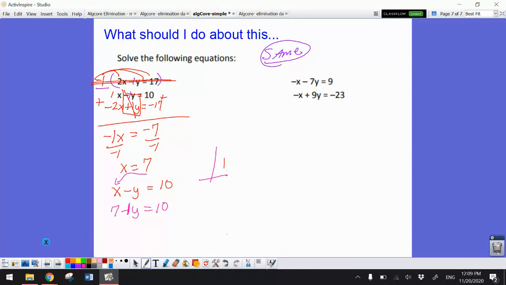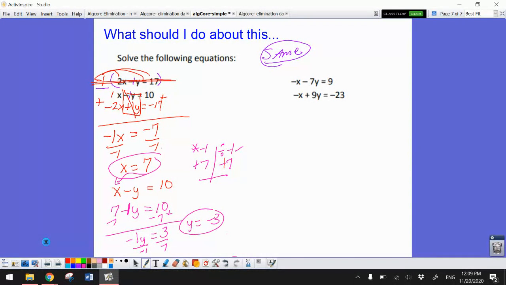So I want you to think steps for a second here. So this is multiply negative 1, divide negative 1, plus 7 minus 7. So the first thing I have to do is subtract that 7. And I have negative 1y, 10 plus negative 7, or 10 minus 7 is 3. And now I have to divide by that negative 1. So y equals a negative 3. So I have my two solutions, 7 comma negative 3.